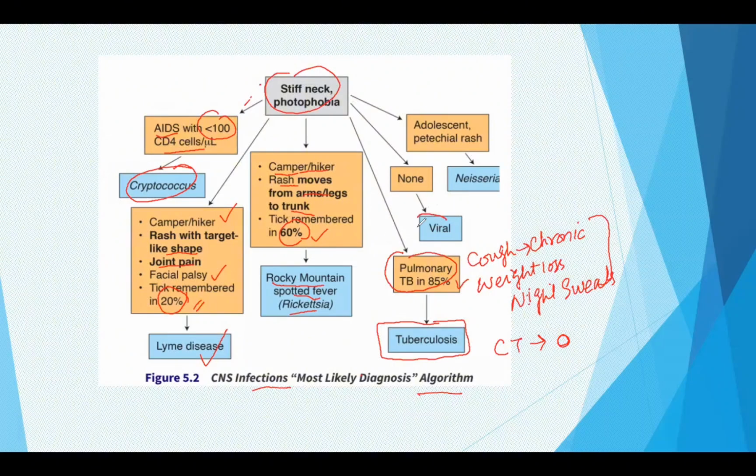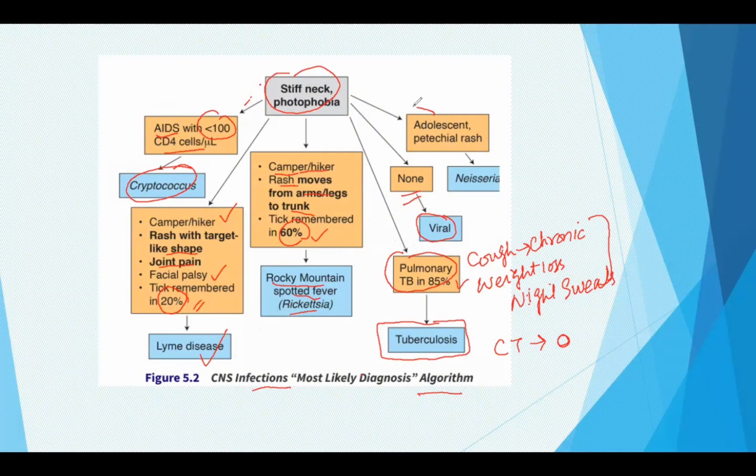In viral meningitis, we will not have additional information like we have in Rocky Mountain spotted fever, in Lyme disease, and in Streptococcus, or as in tuberculosis.